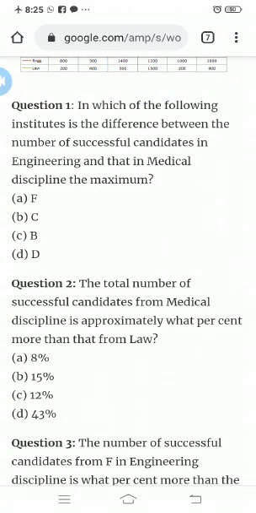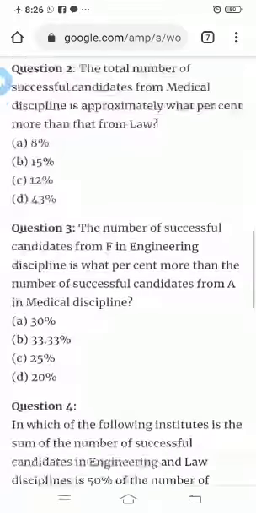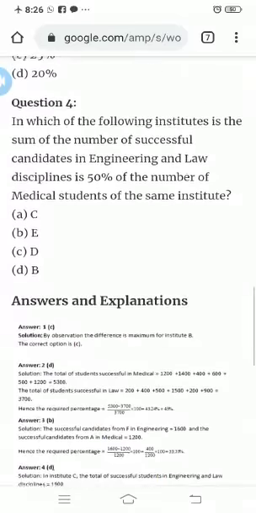So the solution is the total number of successful candidates in medical.